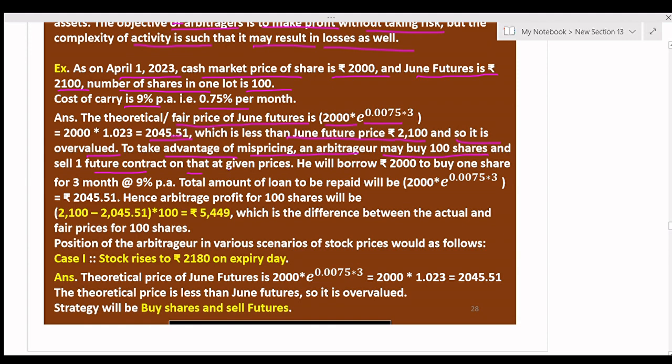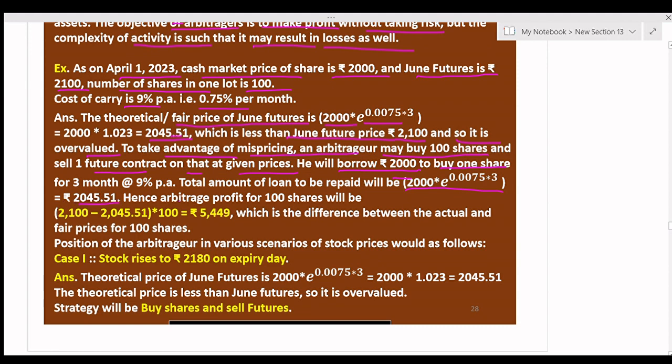At given prices, he will borrow rupees 2000 to buy one share and hold it for 3 months. The interest at 9% per annum for 3 months, and the total amount to be repaid will be 2000 into e to the power RT, that is 0.0075 into 3, that comes to rupees 2045.51.